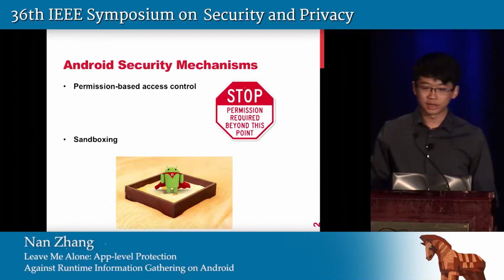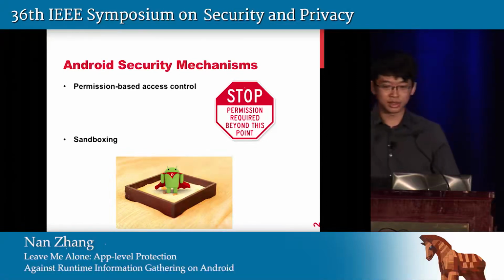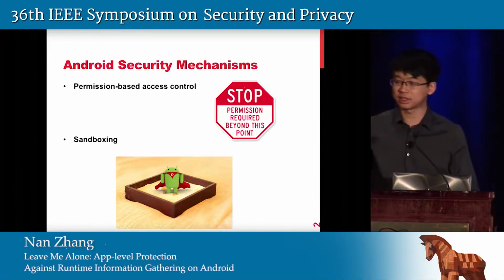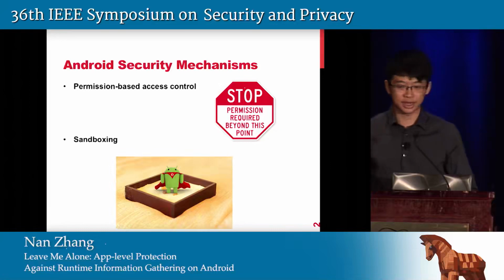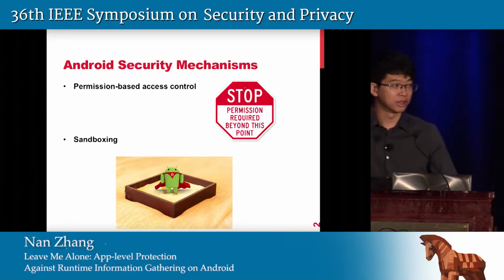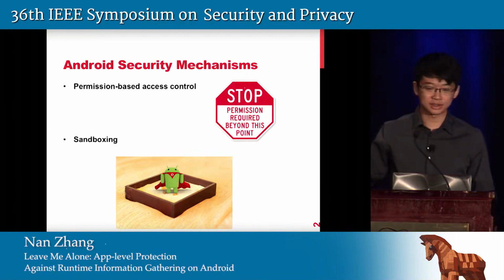As is well known, the Android system uses permission-based access control to protect its resources. An app only needs to specify the permissions it wants to use at the installation stage, and then it can use the resources that the permission protects whenever it wants to. Also, sandboxing is used to separate apps from each other in order to protect their private information. However, enormous numbers of attacks have been proposed to threaten such security mechanisms.